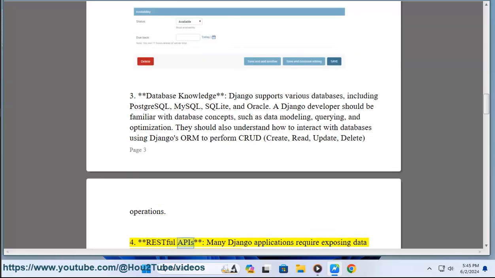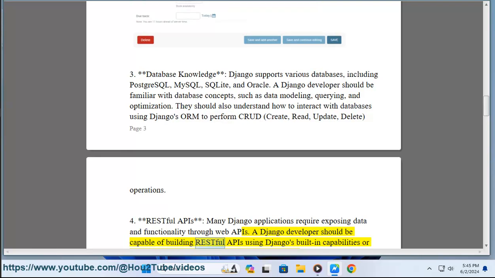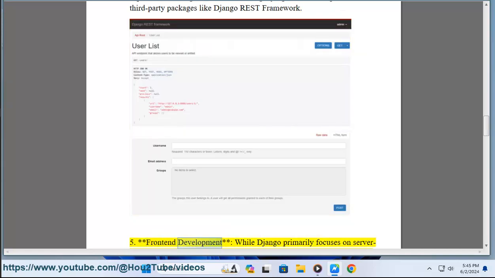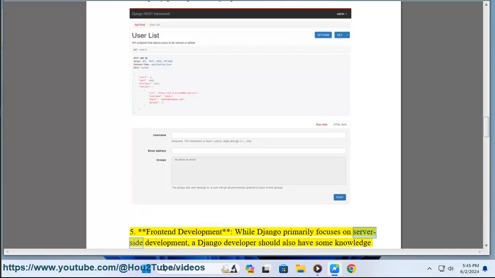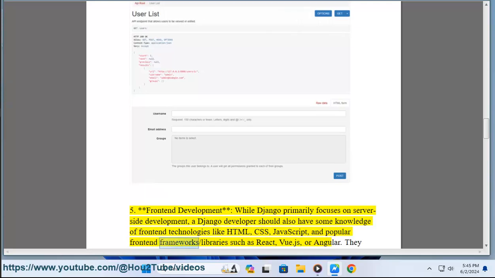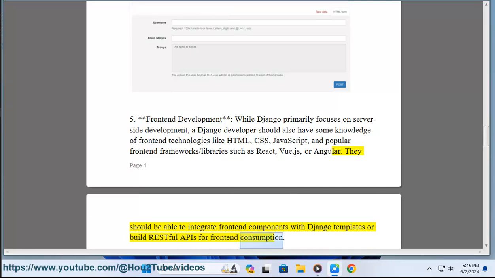4. RESTful APIs. Many Django applications require exposing data and functionality through web APIs. A Django developer should be capable of building RESTful APIs using Django's built-in capabilities or third-party packages like Django REST Framework. 5. Front-end development. While Django primarily focuses on server-side development, a Django developer should also have some knowledge of front-end technologies like HTML, CSS, JavaScript, and popular front-end frameworks/libraries such as React, Vue.js, or Angular. They should be able to integrate front-end components with Django templates or build RESTful APIs for front-end consumption.